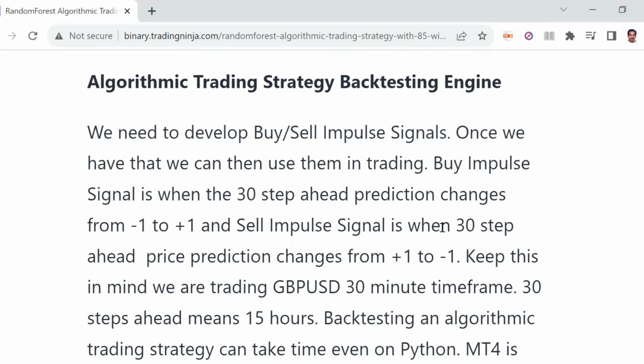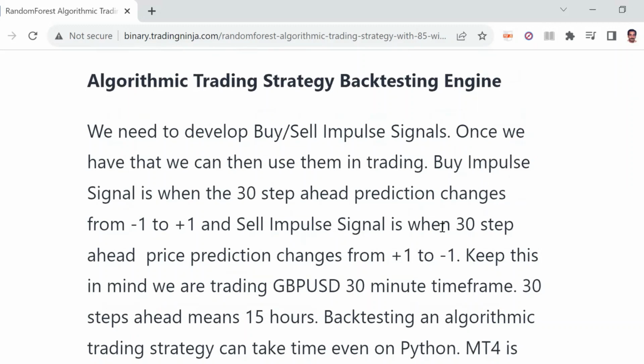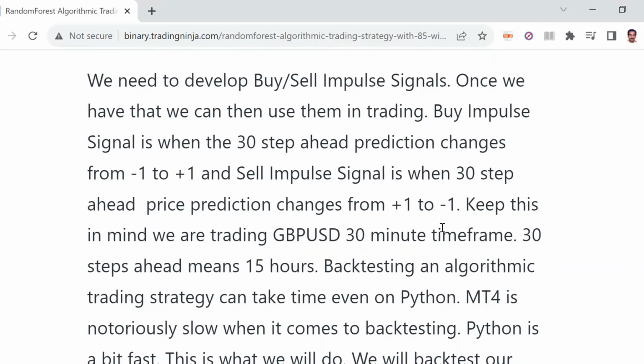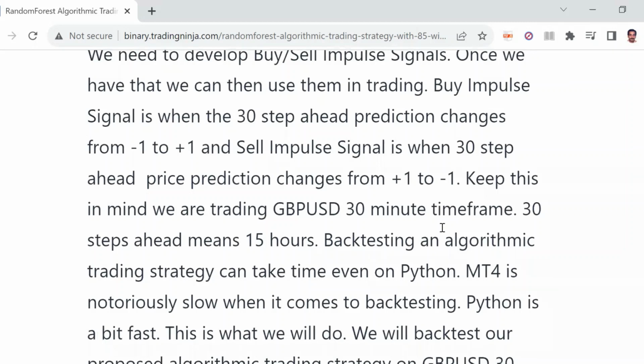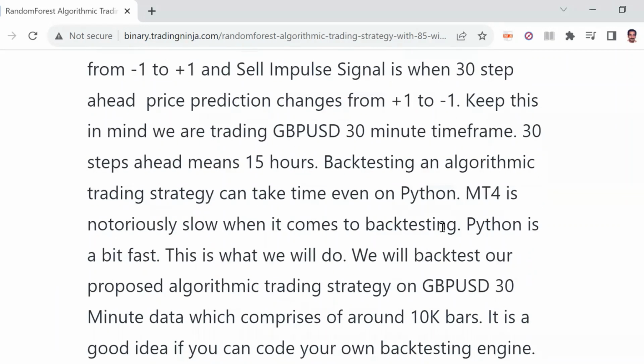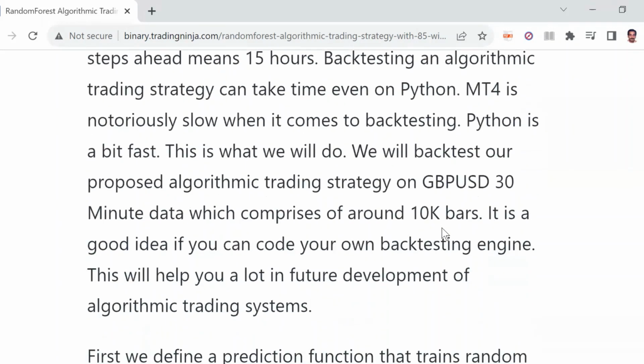Algorithmic trading strategy backtesting engine. We develop buy and sell impulse signals. Once we have that, we can then use them. Buy impulse signals are when the 30 step ahead price prediction changes from -1 to +1, and sell impulse signals are when the 30 step ahead price prediction changes from +1 to -1. Keep this in mind. We are using the pound dollar 30-minute time frame. 30 steps ahead means 15 hours.